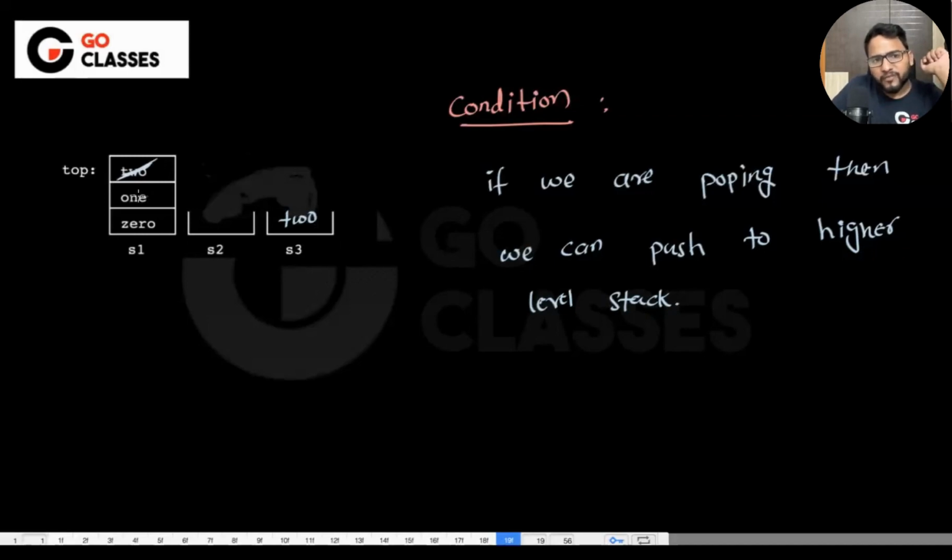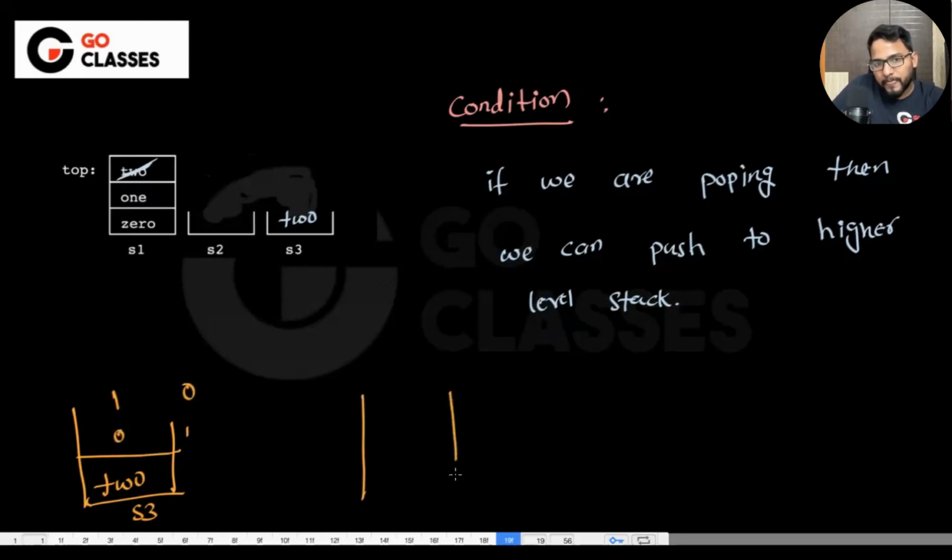Now, this 1 is there. You can put 1 here or you can put 0 here. Doesn't matter, right? If 2 is in S3, then after 2, you can have 1 or you can have 0. So both the combinations are possible, right? I do not need to care about whether it is 0, 1 or 1, 0.